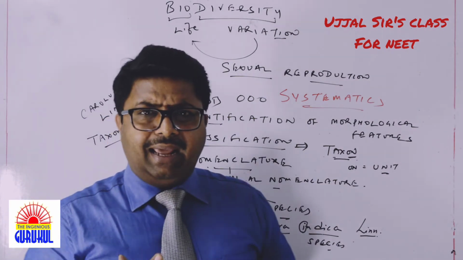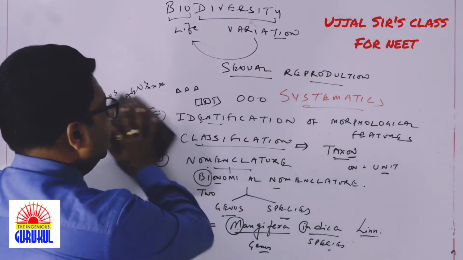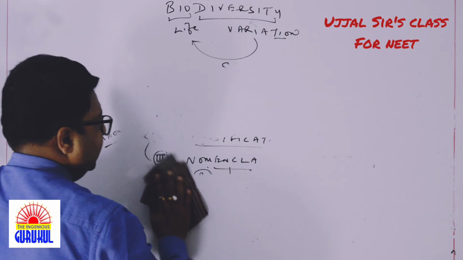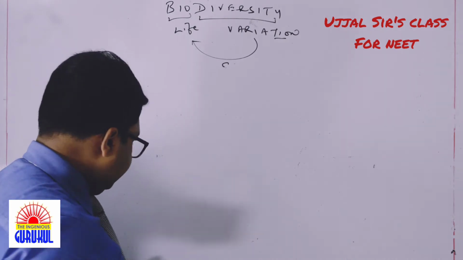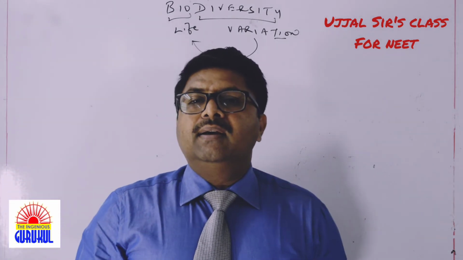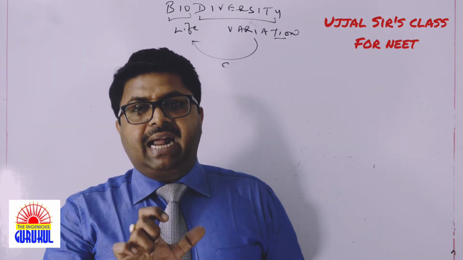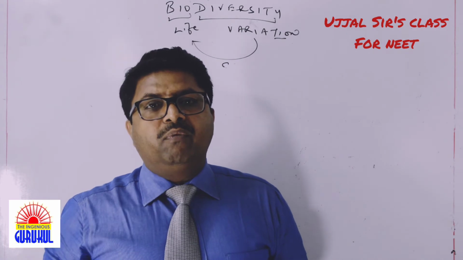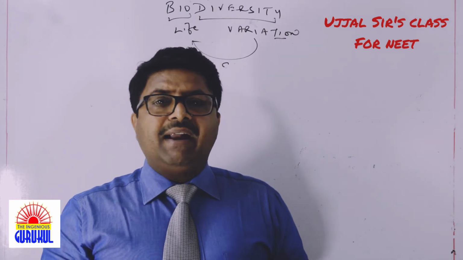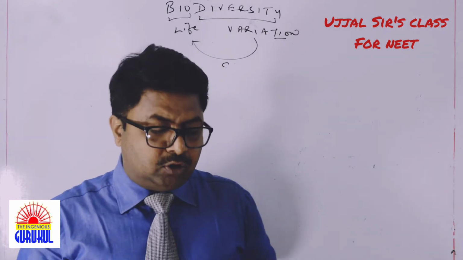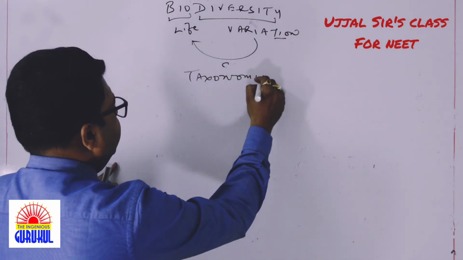Now, what are the taxonomical aids? If you see in your NCERT book, the taxonomical aids which are given include the botanical garden. When we talk about botanical garden, we know that it's a garden where live plants are kept, where every plant is named with the scientific name and also the family to which it belongs, and its origin is also written over there. So it's a great aid for us to understand taxonomy. But before we go into the taxonomical aids, let me give you an idea about taxonomical hierarchy.